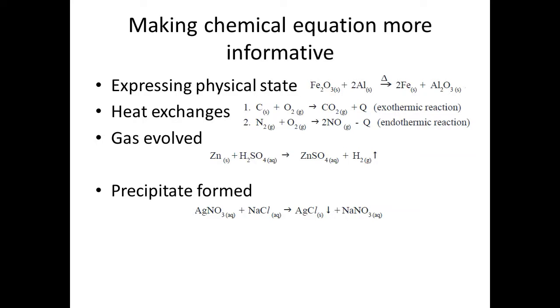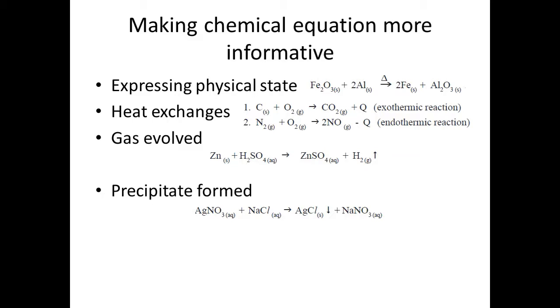So if you write a chemical equation, what other information can you give to make a reader understand in a better way? Simply by writing physical state, you can write which physical state the substance belongs to. Say for example Fe2O3, within the brackets it was written as S, that is solid, Al, that is solid, Fe solid, Al2O3 solid.